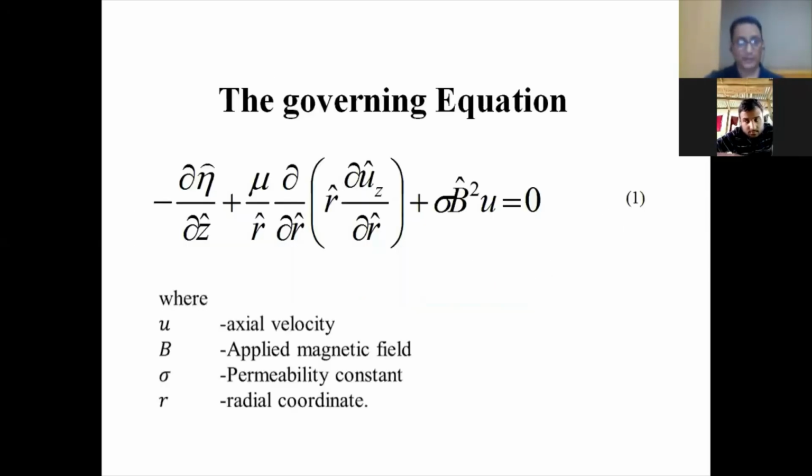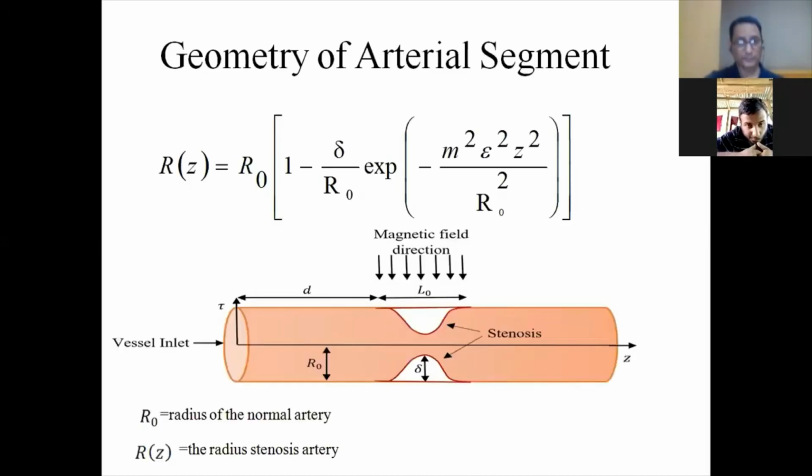Here I'm applying the magnetic field, with an intensity of 246 Tesla. This is the geometry of the arterial segment. Suppose this is an artery through which the blood is flowing freely. This is the stenosis position, where the constriction takes place and then blockage occurs.